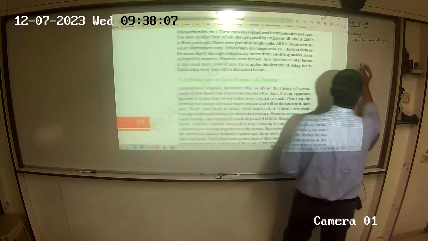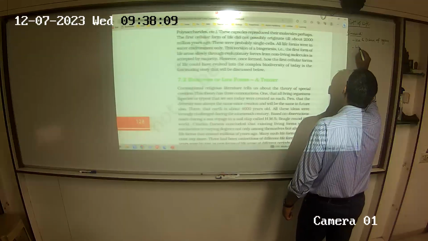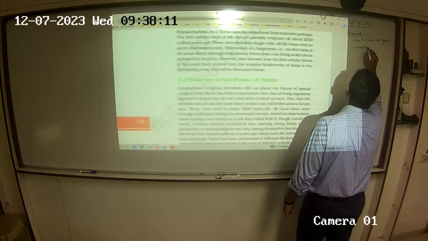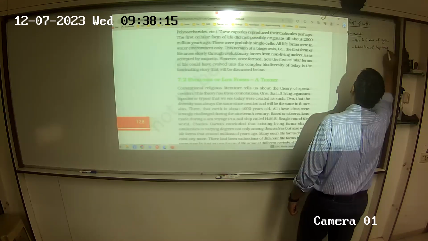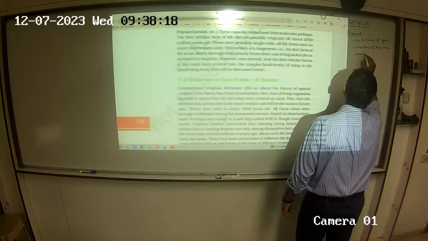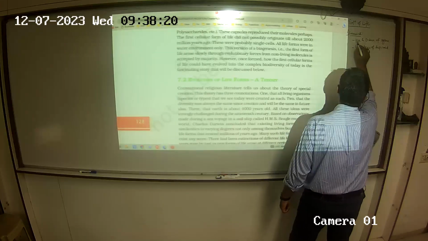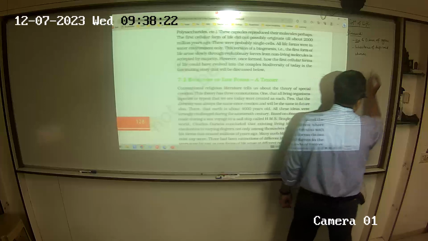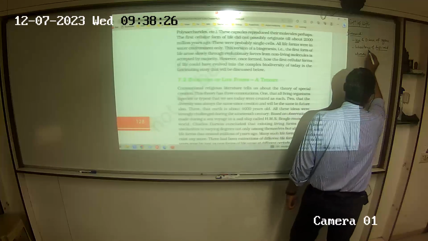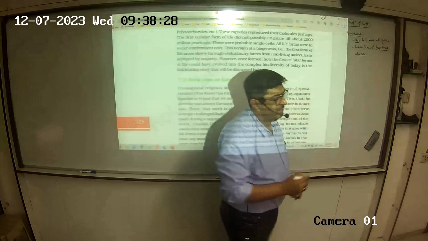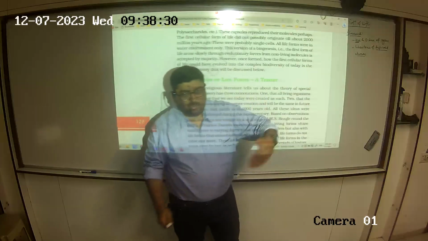So that is inheritance of acquired character. यानी use करने से you will have acquired a character, and that character gets inherited in the next generation, and so on so forth.